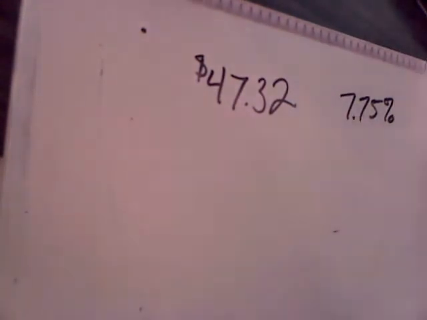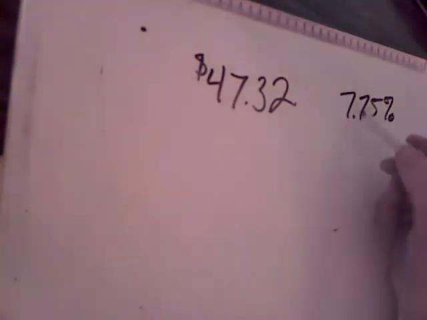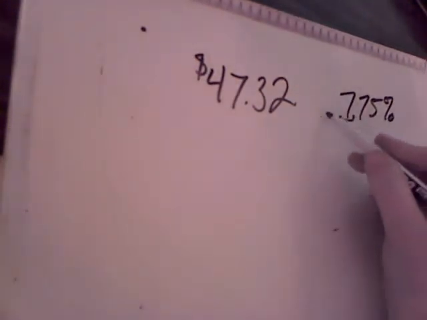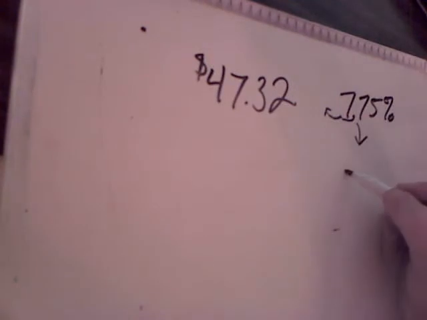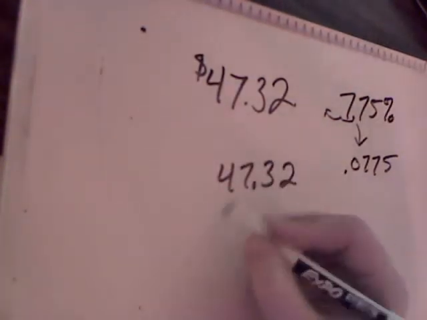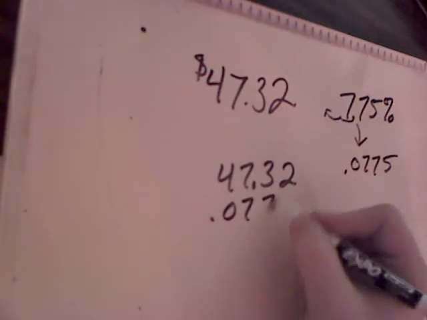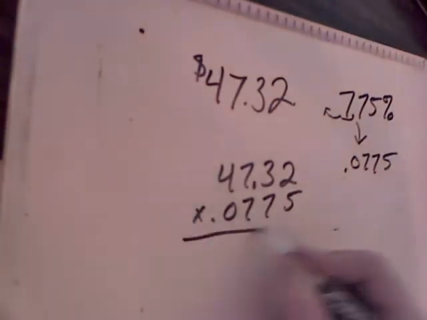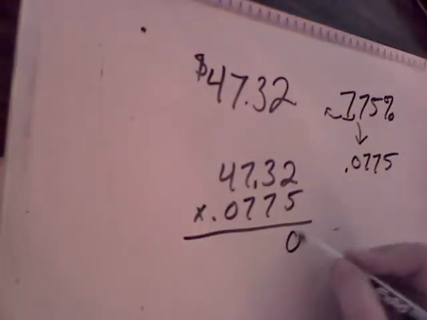7.75, even though that decimal's in there, we still have to convert the percent to a decimal. So the decimal is going to move 2 times to the left, making this 0.0775. We're going to multiply 47.32 times 0.0775. 5 times 2 is 10.